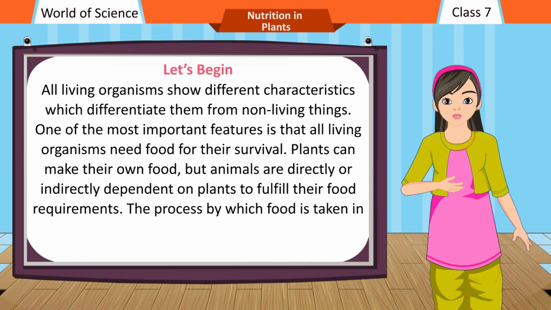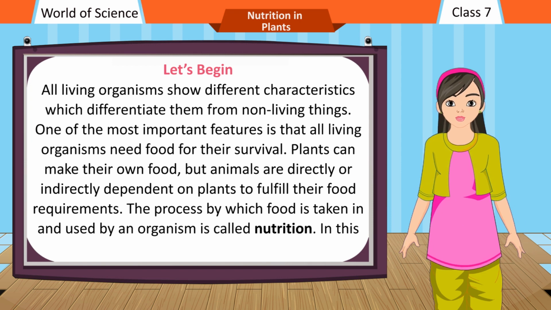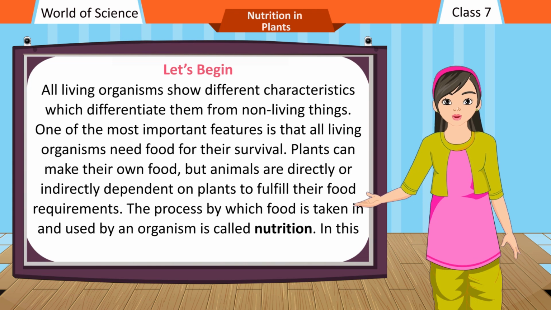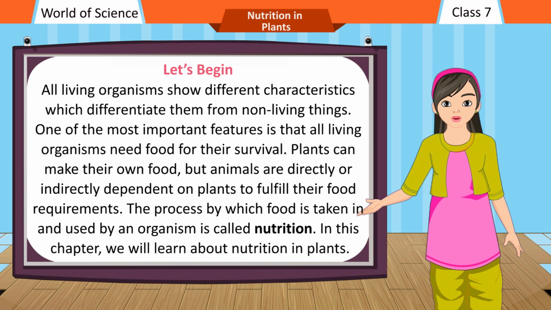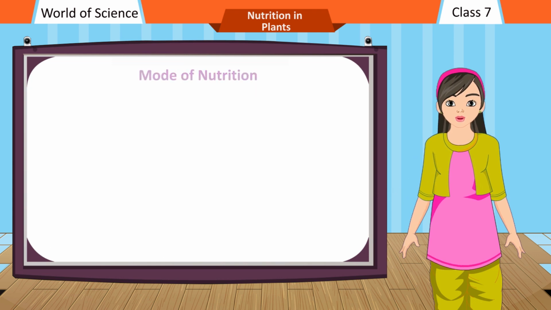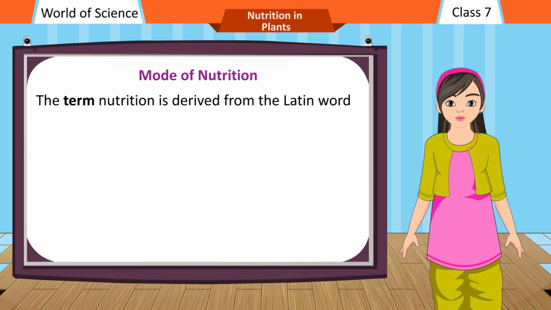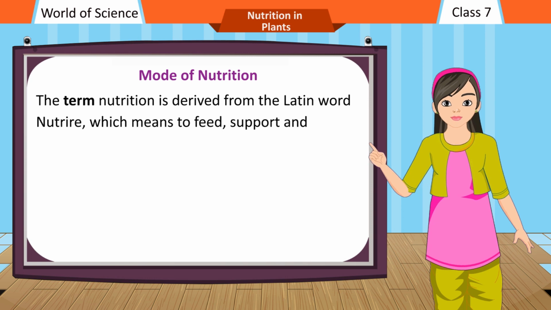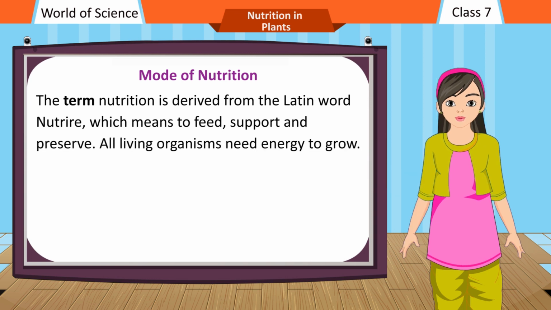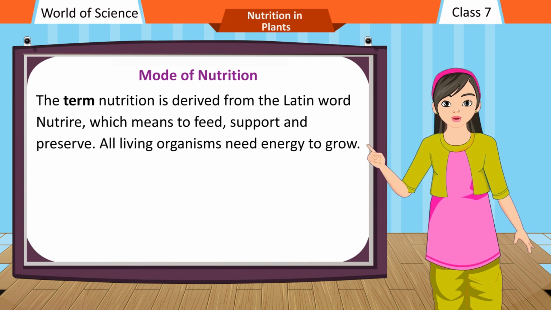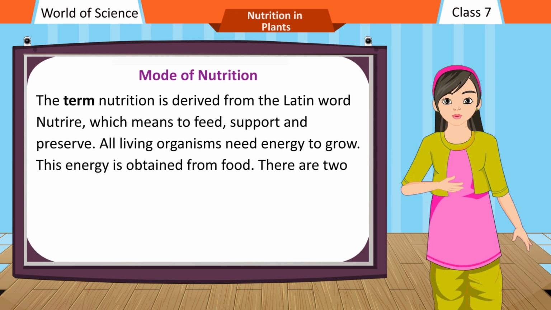The process by which food is taken in and used by an organism is called nutrition. In this chapter, we will learn about nutrition in plants. Mode of nutrition. The term nutrition is derived from the Latin word nutria, which means to feed, support, and preserve. All living organisms need energy to grow. This energy is obtained from food.